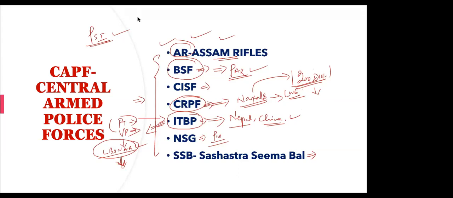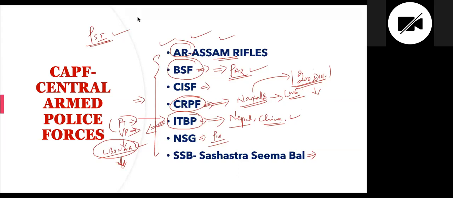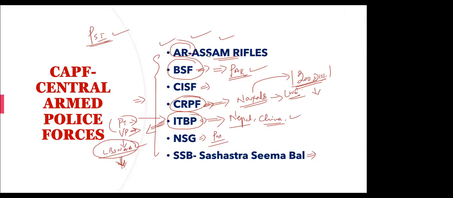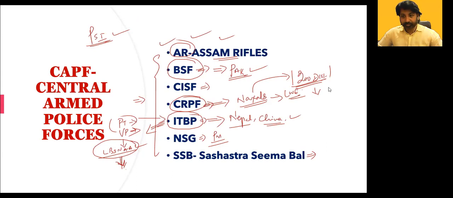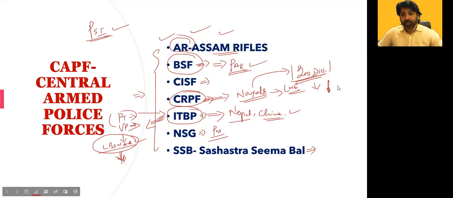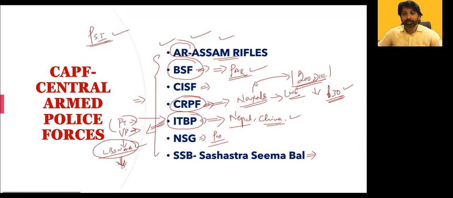What is the approximate number of districts in India? Nearly 700. Yeah, approximately it's correct. We have around 630 districts. It's an approximate number, plus or minus.